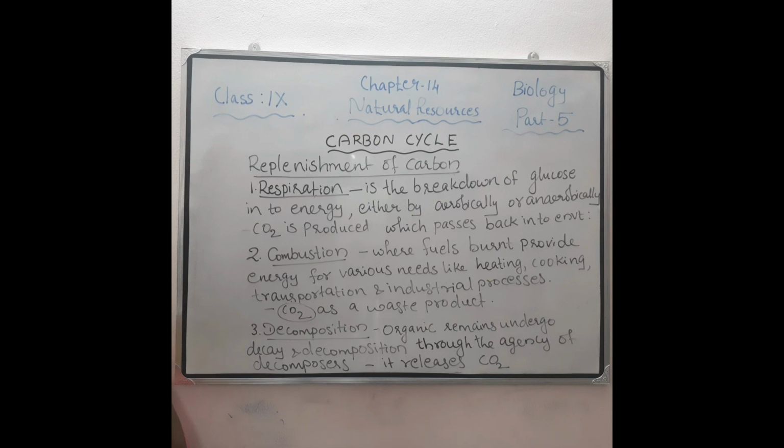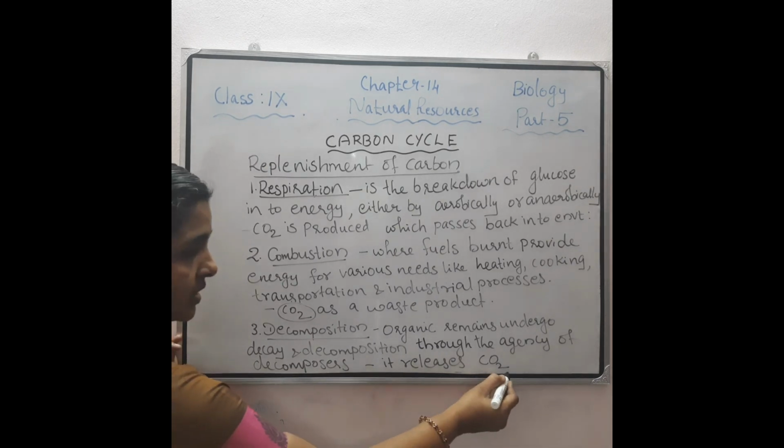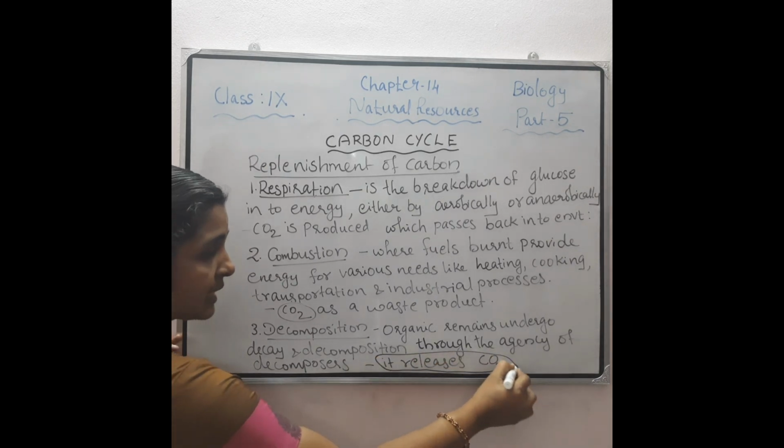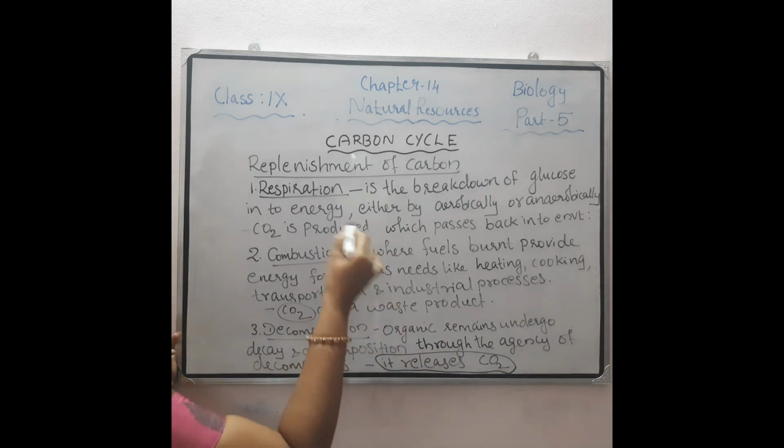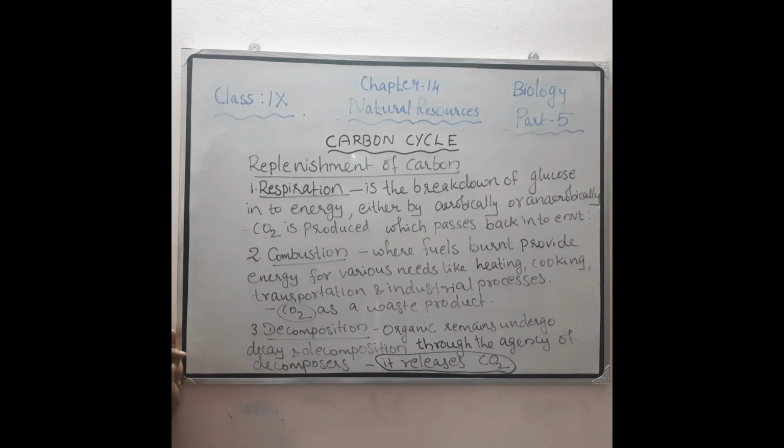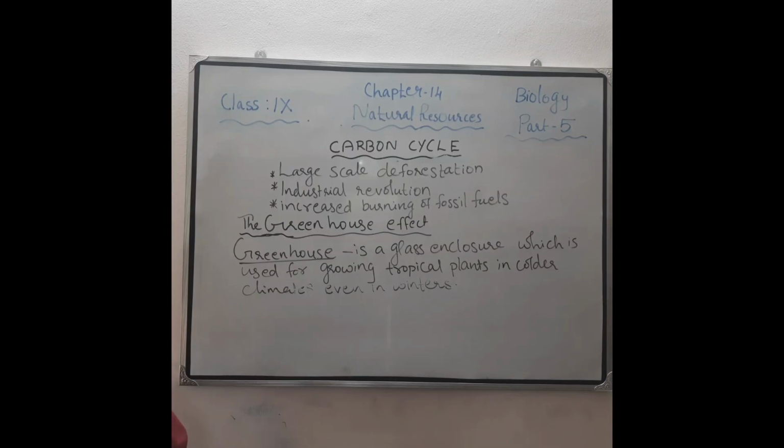And the last step is decomposition. The organic remains, the remains of plants and animal dead bodies, undergo decomposition through the agency of decomposers. You know that decomposers such as bacteria and fungi decompose the animal body and plant body. At that time also carbon dioxide is released. So in this way carbon again reaches the atmosphere. One is by respiration, another by combustion, and another by decomposition. So there are different ways through which carbon is replenished in the atmosphere, isn't it?